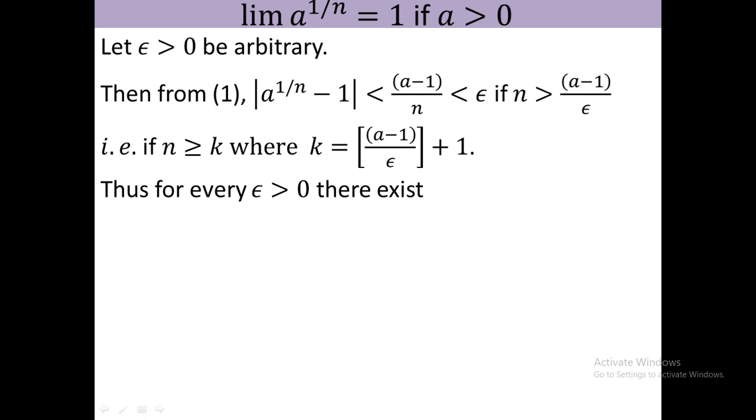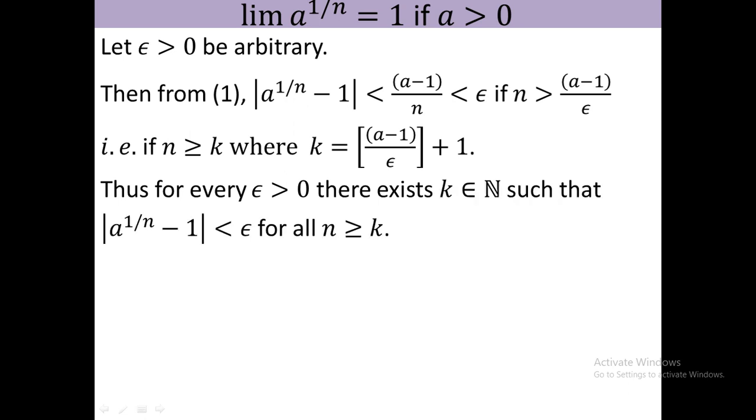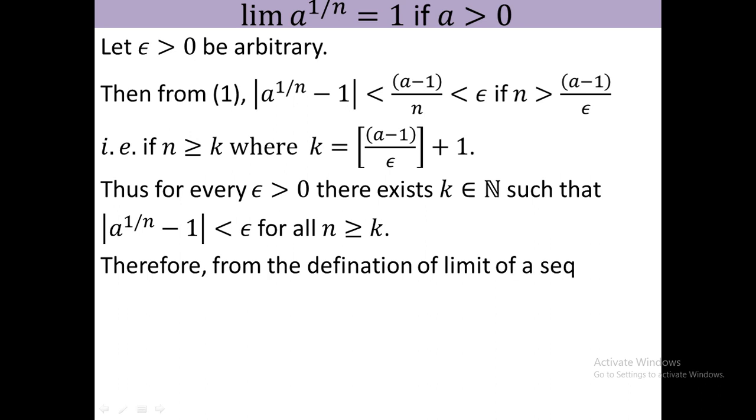Thus for every epsilon greater than 0 there exists a natural number k such that mod of a to the power 1 by n minus 1 is less than epsilon for all n greater than or equal to k. So from the definition of the limit of a sequence we can write limit of a to the power 1 by n equal to 1. I hope that you understand this case also.